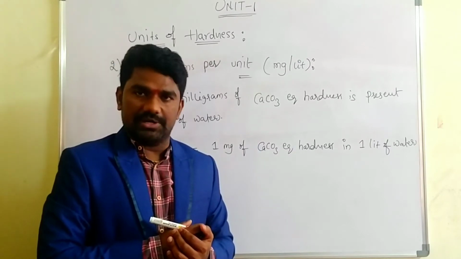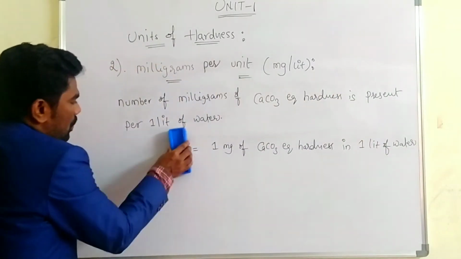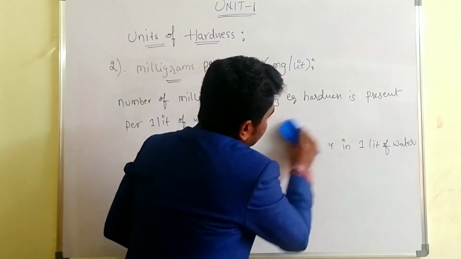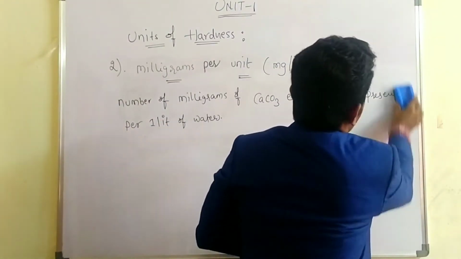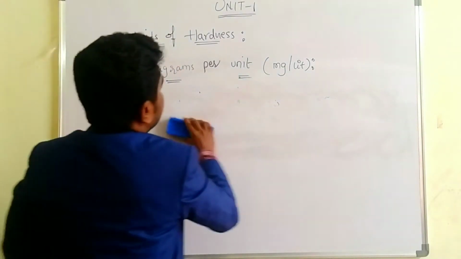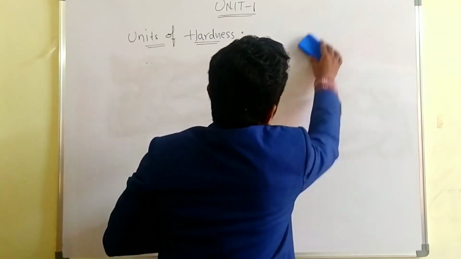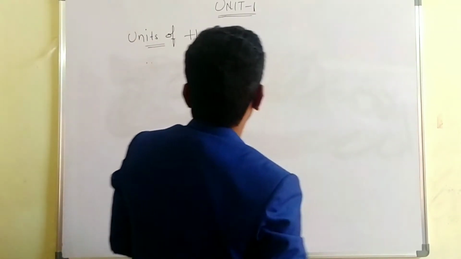Now we'll check the relation between the ppm and mg per liter units.